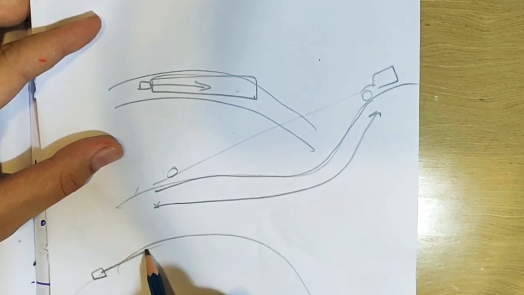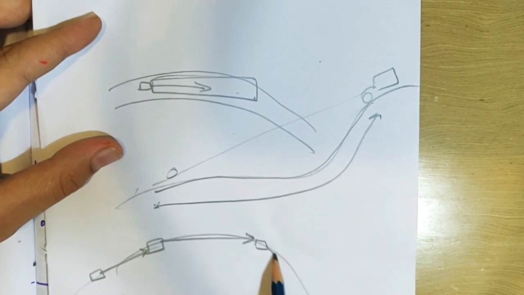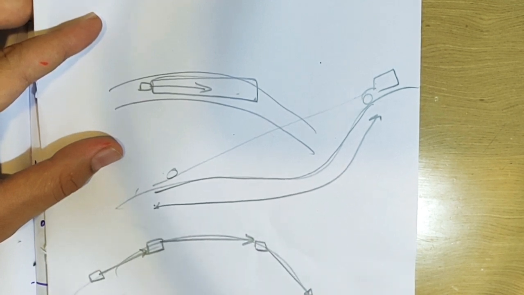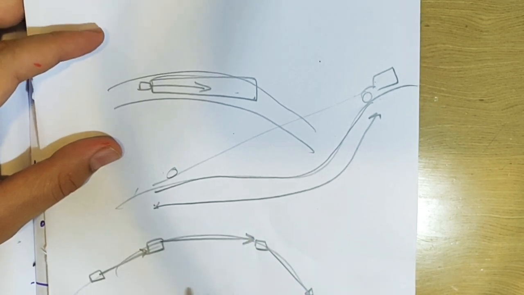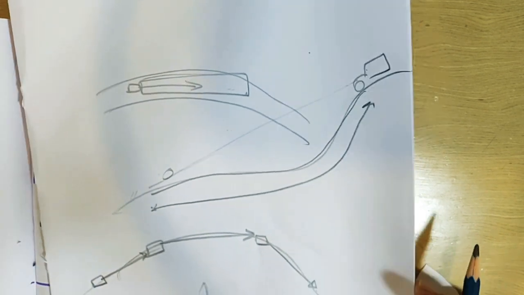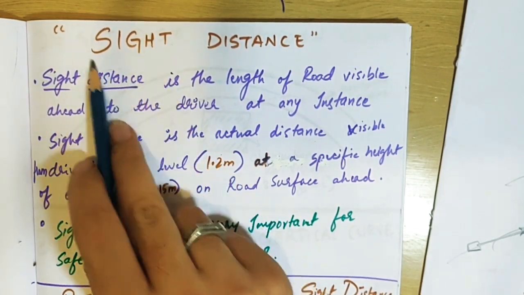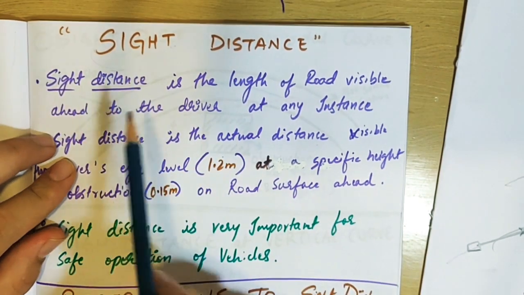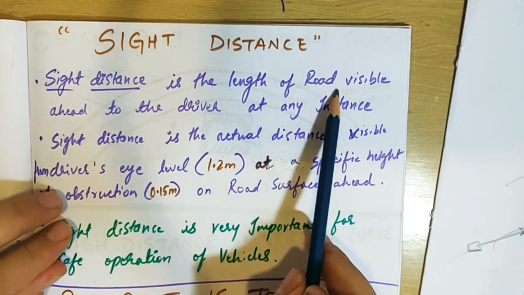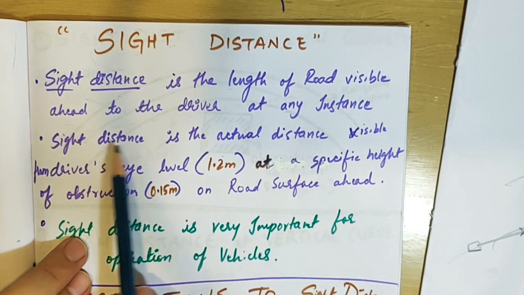From here, how much can the vehicle see, from here how much it can see, at every single point of the road, whether it is a curve, uphill, downhill, or an intersection, how much you can see in front of you is called sight distance. Sight means looking, vision. By definition, it is the length of the road visible ahead to the driver at any instant, that is, at any point of the road.